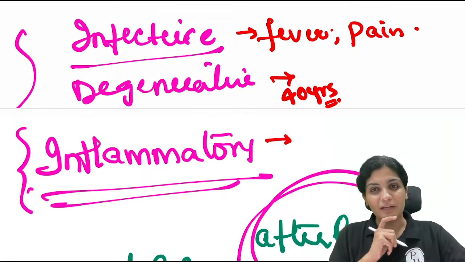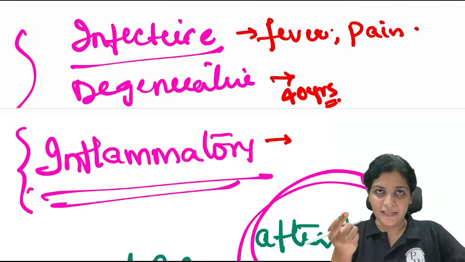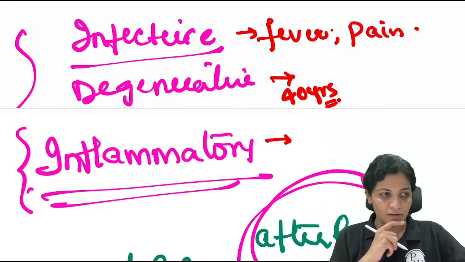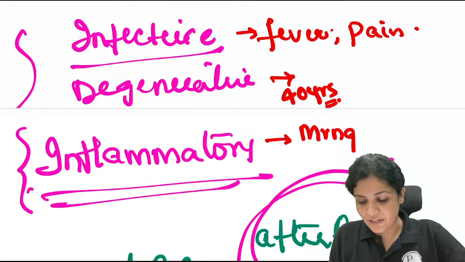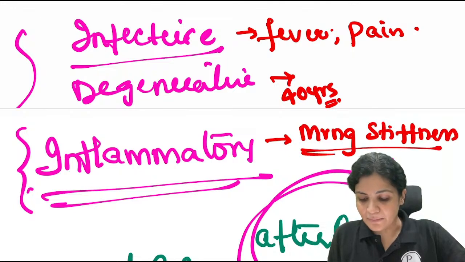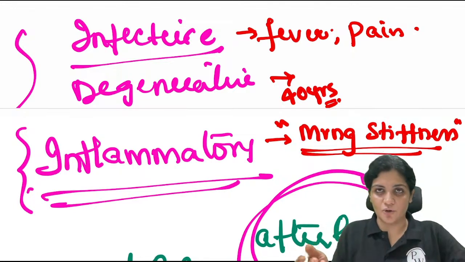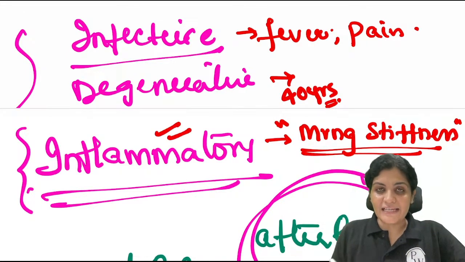So for that, how will you tell? You can't confuse the patient, right? They will ask, if you take rest and then the pain comes, or what will happen? So simply you will ask them whether there is morning stiffness or not. Whenever somebody says after rest, that means they have rested the whole night, and then in the morning they come with pain. That is why the term morning stiffness has been given. That means inflammation is after rest.